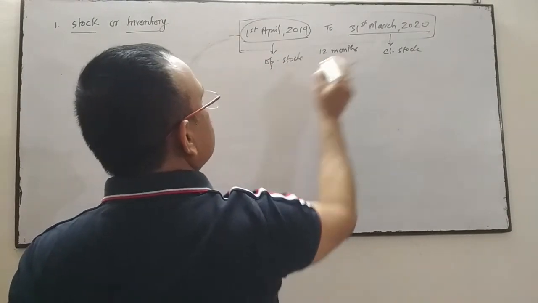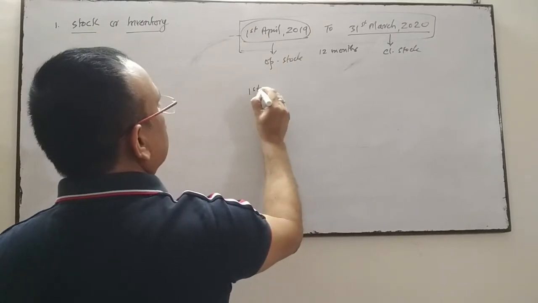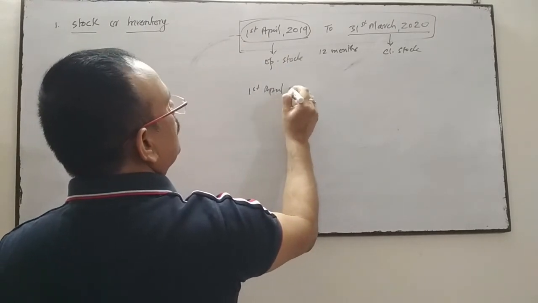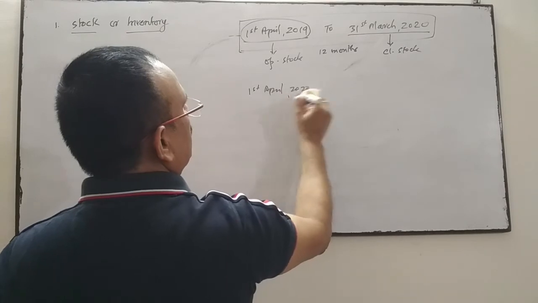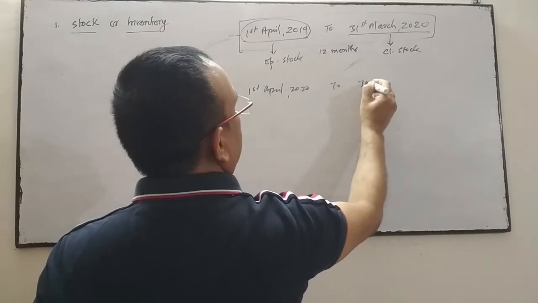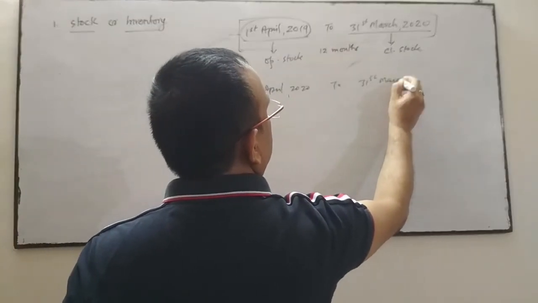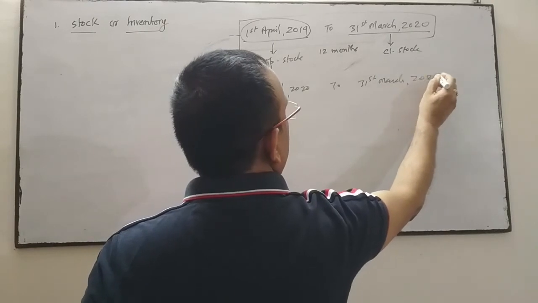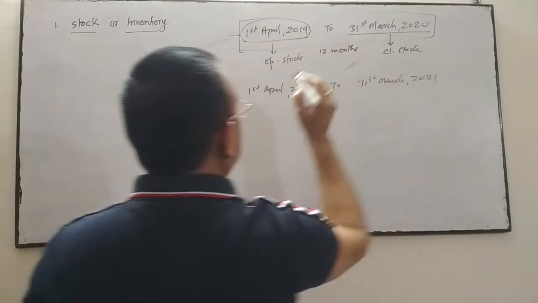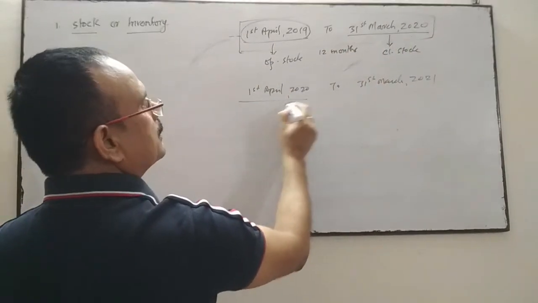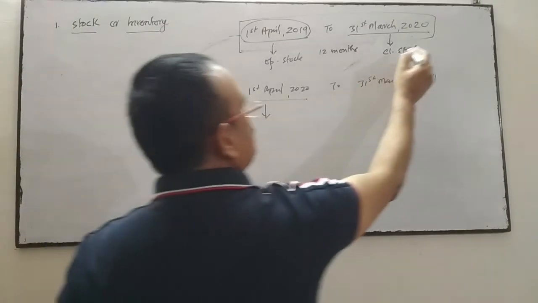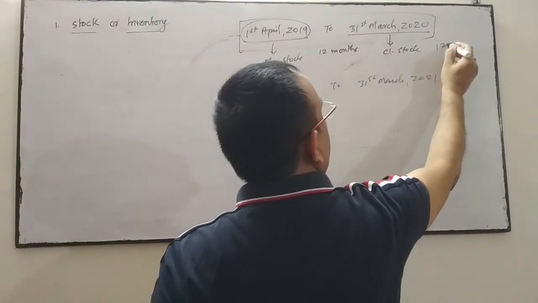In the next financial year, 1st April 2020 to 31st March 2021, this closing stock becomes the opening stock. Suppose closing stock over here is 1,20,000.